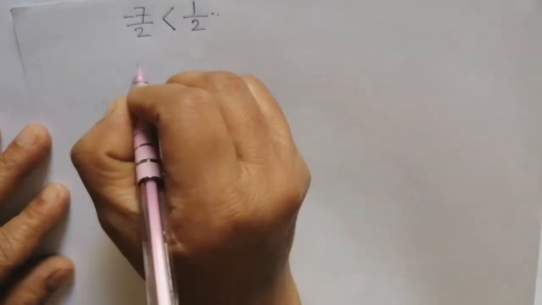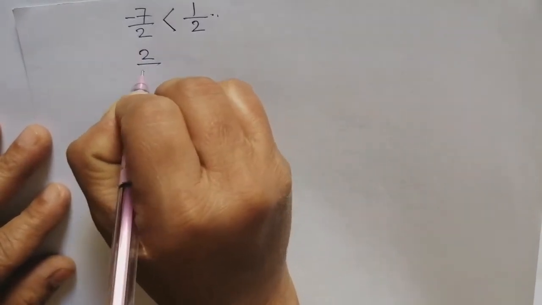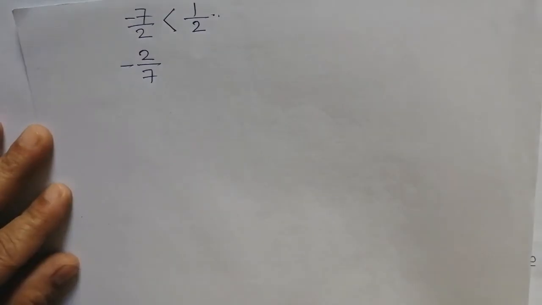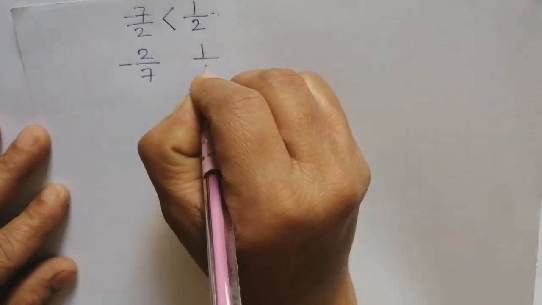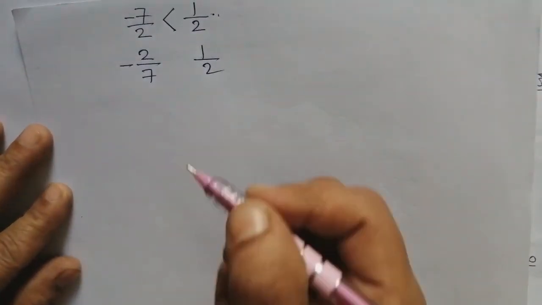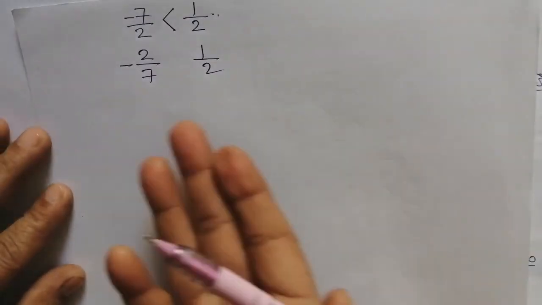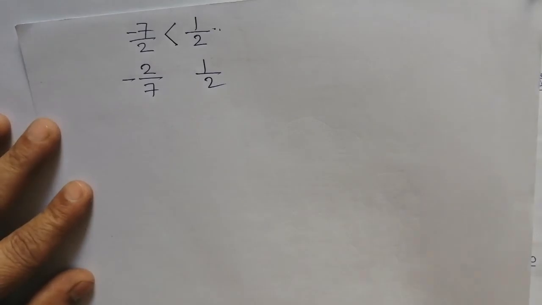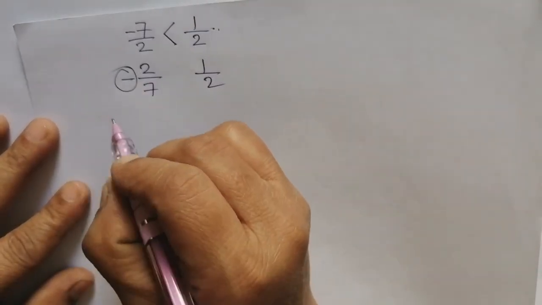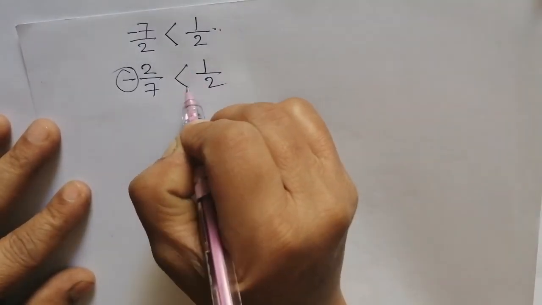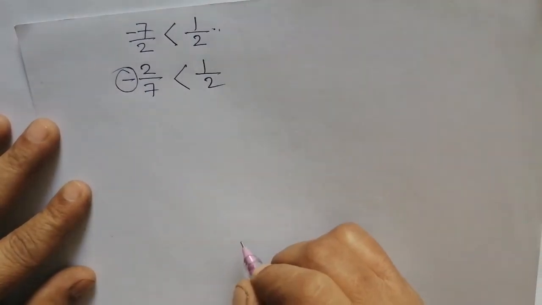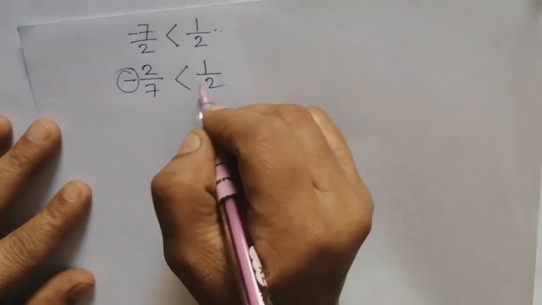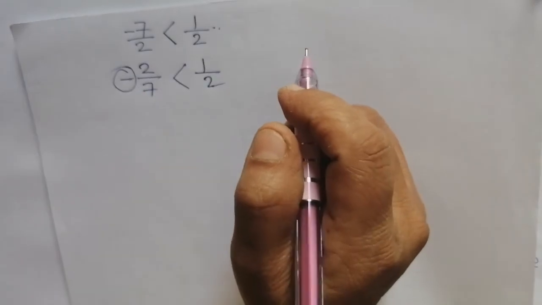Suppose 1 by 2 and minus 2 by 7 are given. Here also there is no need to make their denominators the same. By looking at the sign, you can directly put the smaller than or greater than sign.